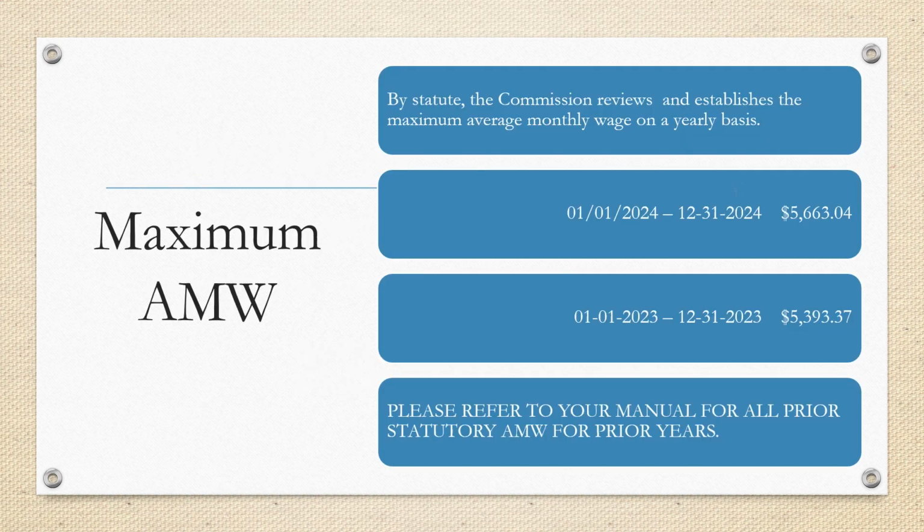By statute, the Commission reviews and establishes the average monthly wage on a yearly basis. In 2024, the maximum amount is $5,663.04. In 2023, it is $5,393.37. Please refer to your seminar manual for prior years.